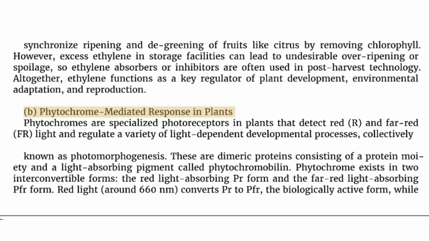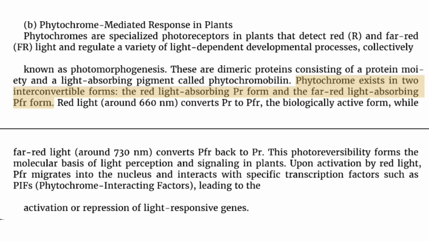B. Phytochrome-mediated response in plants. Phytochromes are specialized photoreceptors in plants that detect red (R) and far-red (FR) light and regulate a variety of light-dependent developmental processes, collectively known as photomorphogenesis. These are dimeric proteins consisting of a protein moiety and a light-absorbing pigment called phytochromobilin. Phytochrome exists in two interconvertible forms, the red light-absorbing PR form and the far-red light-absorbing PFR form.